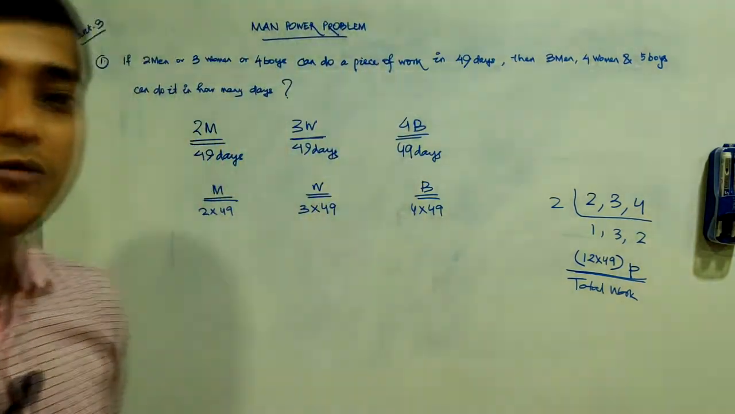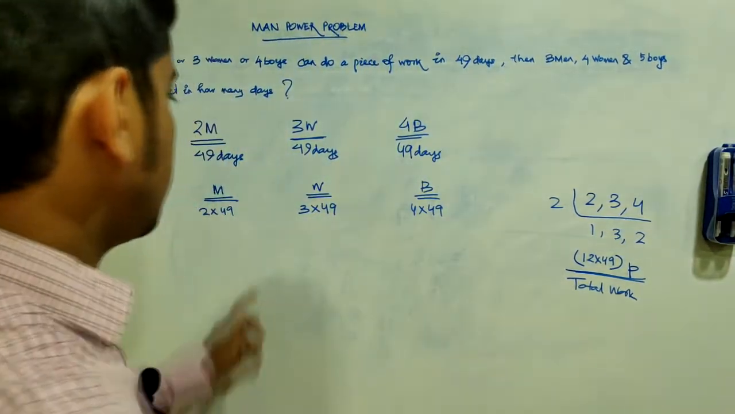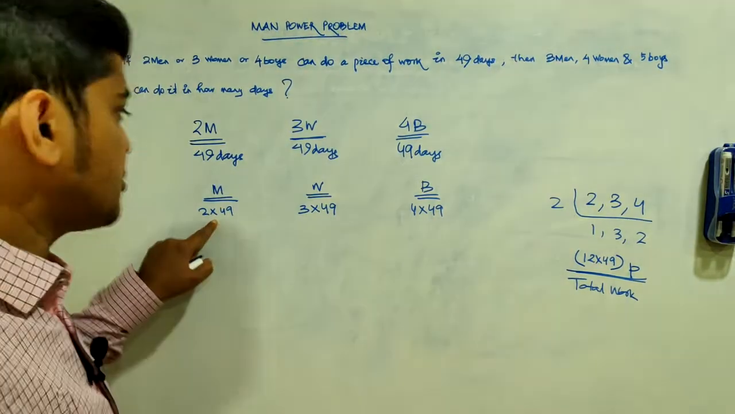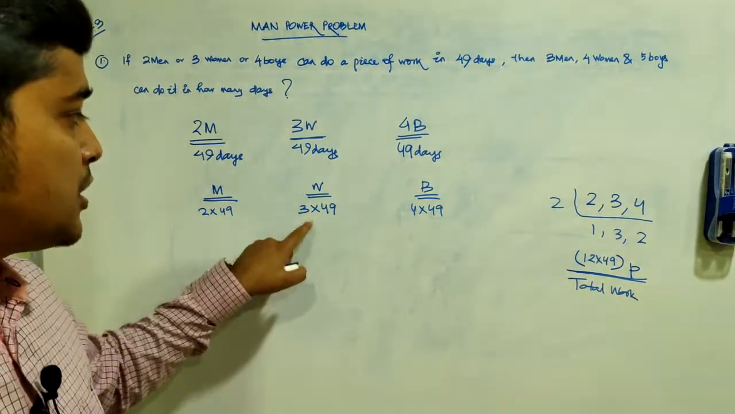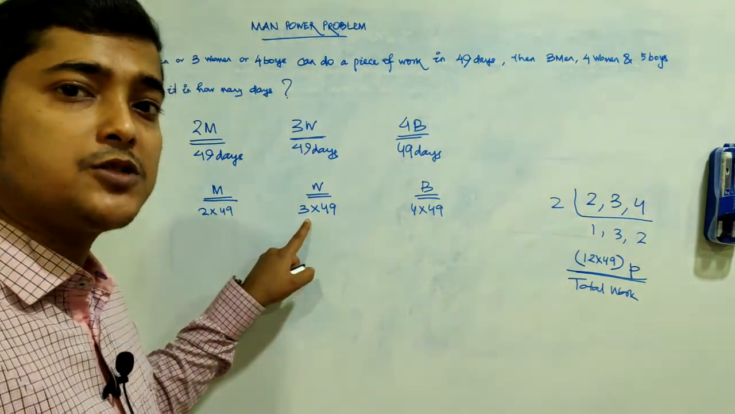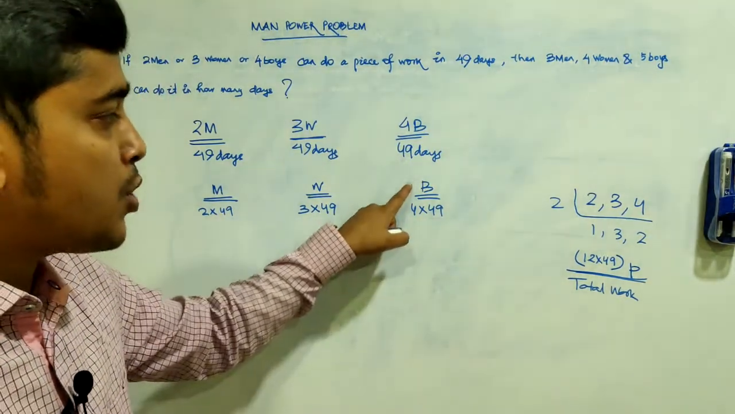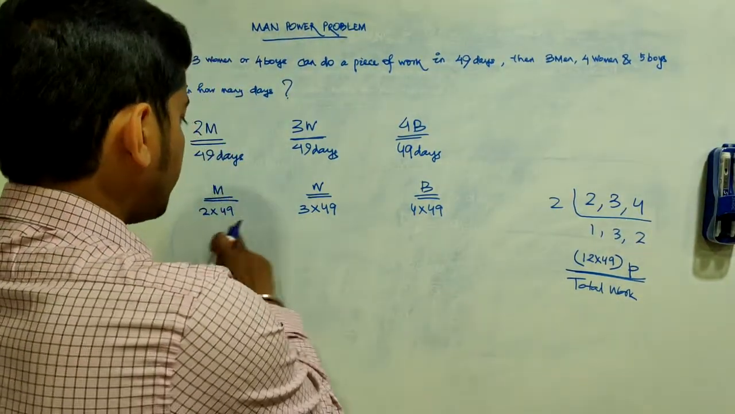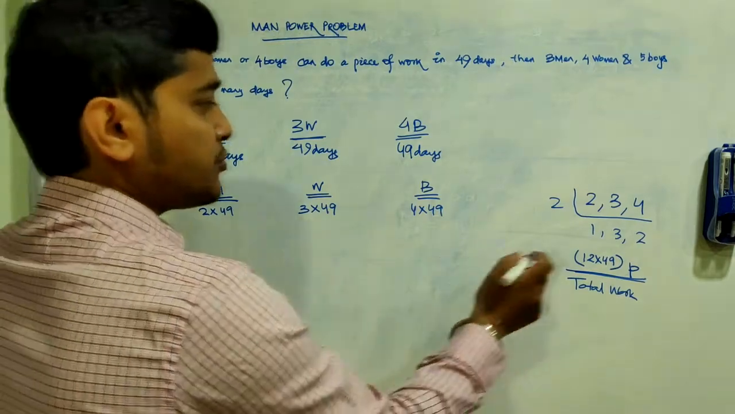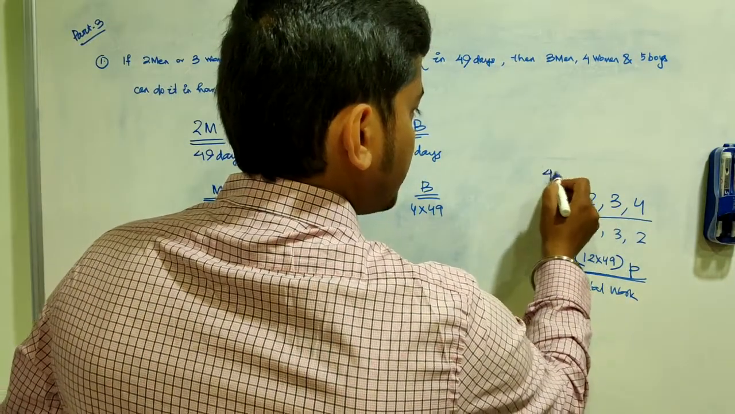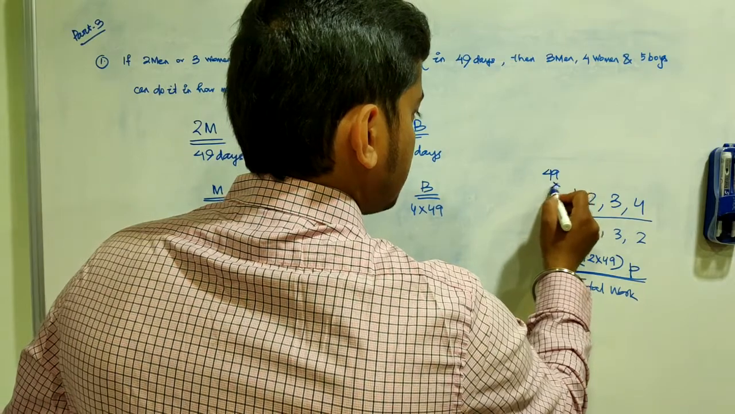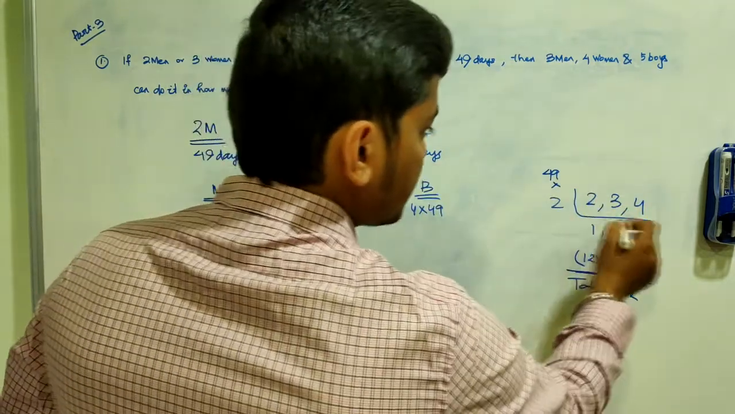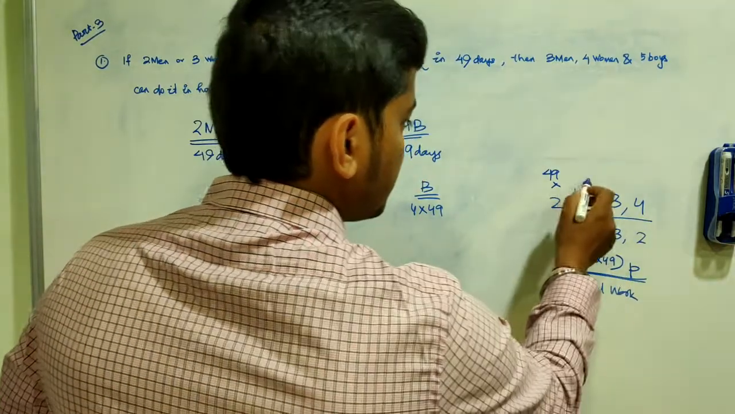We found out the total work, right? Did you follow this? See, 1 man would take 2 into 49 number of days to complete the total work. 1 woman would take 3 into 49 number of days to complete the total amount of work. 1 boy would take 4 into 49 number of days to complete the whole work. So we find out the LCM among these three. See how I took out 49 as a common part beforehand: 2 into 49, 3 into 49, 4 into 49. So finding the LCM, and I multiplied it by 49 in total.